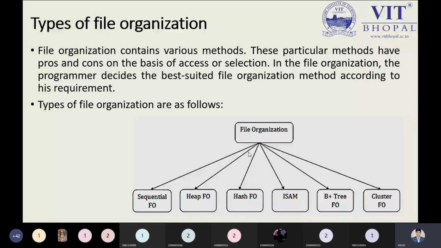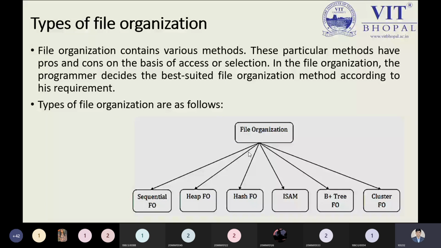In file organization, the programmers decide the best suited file organization method according to their requirement. So definitely, based on your choice, you can choose the appropriate file organization. But a few things are not in our hands. They depend on the operating system. The operating system will decide the file organization automatically based on the structure of the data and so on. So a few things are not at our end, but while implementing, we can decide the file organization. That is the point you are required to follow properly.